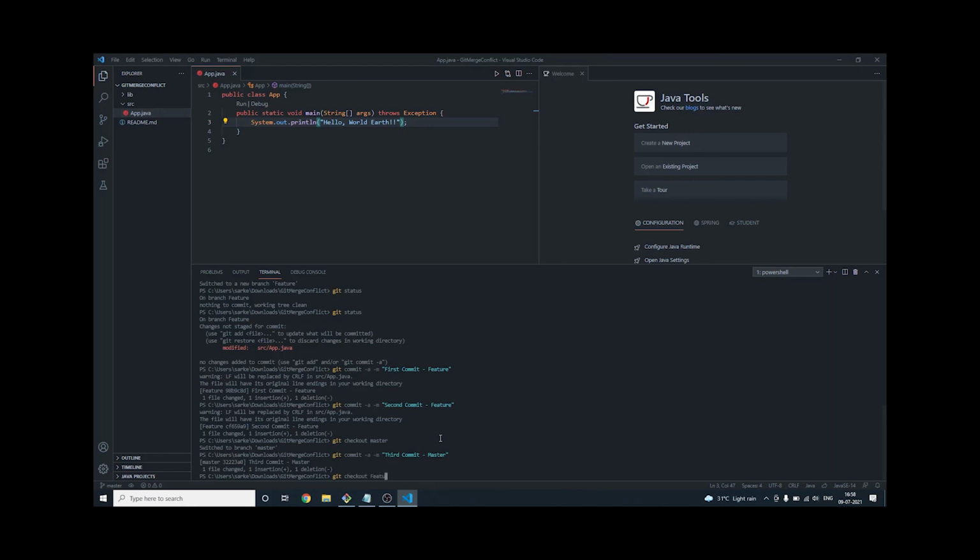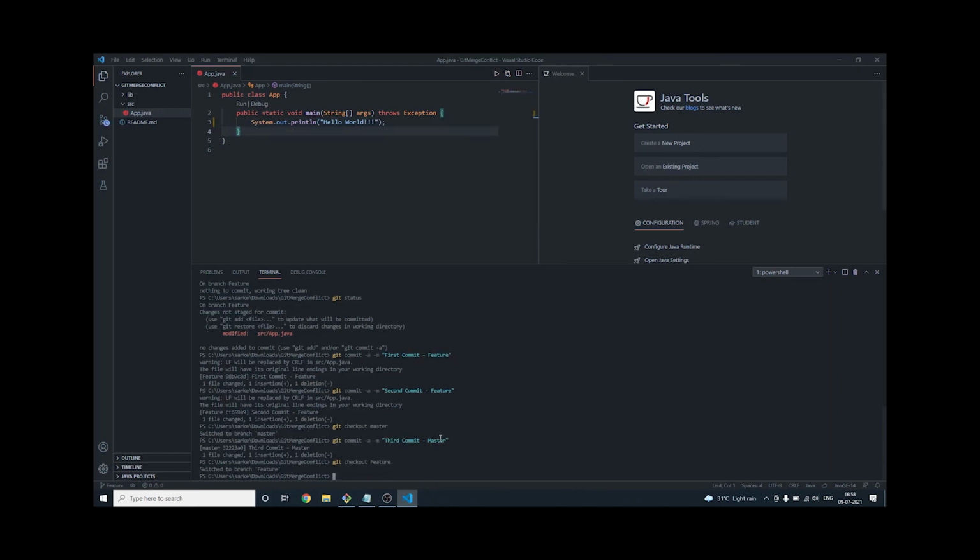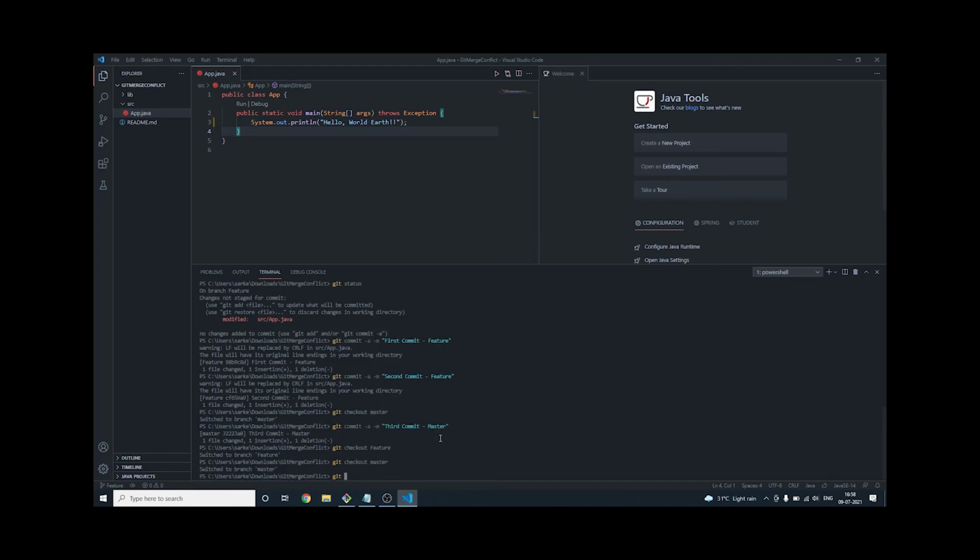Feature. Okay, it should change back to that. Now, if I really want to merge this feature branch into the master branch, what do I need to do? I need to move back to the master branch again. So master branch, and I need to run this command: git merge feature.